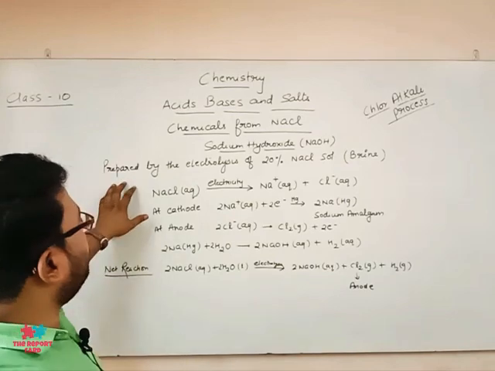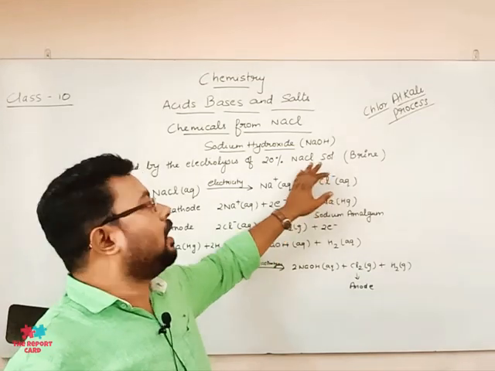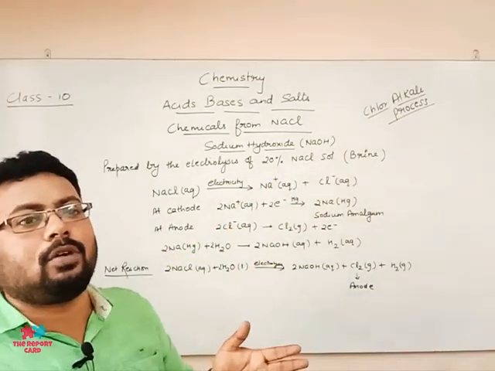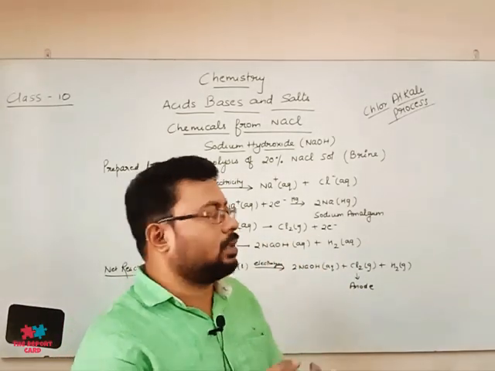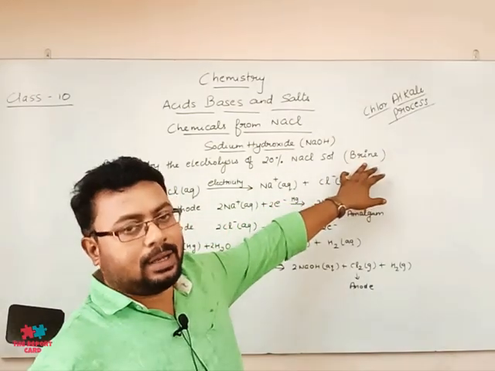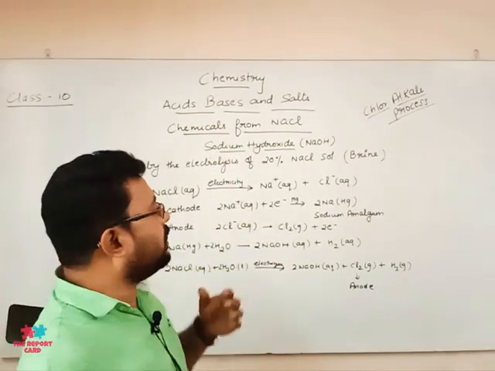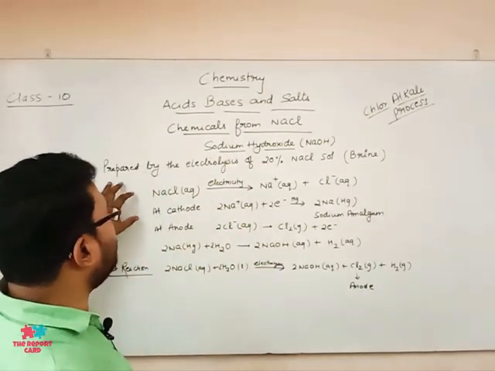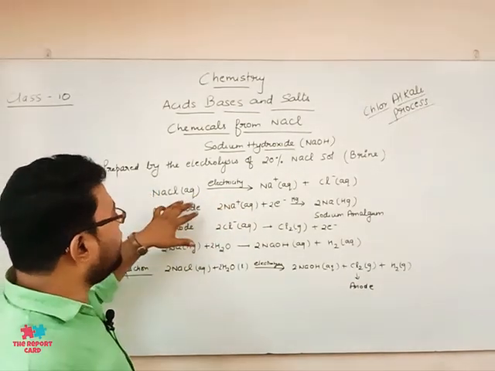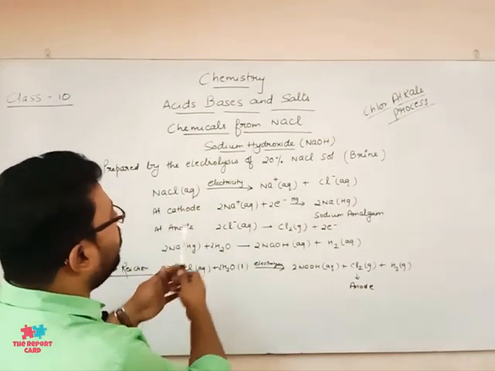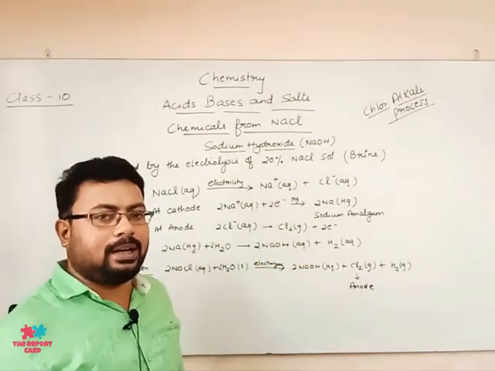So what we do is we prepare a 20% NaCl solution. 20% means in 100 ml of water you are adding around 20 grams of NaCl. That is what a 20% NaCl solution is, and it is also called brine. The aqueous solution of NaCl is known as brine. We pass electricity through this brine solution. Whenever electricity is passed through it, it dissociates into sodium ions and chloride ions.